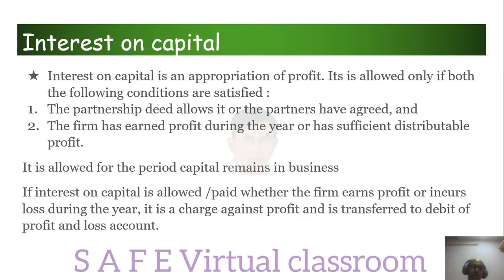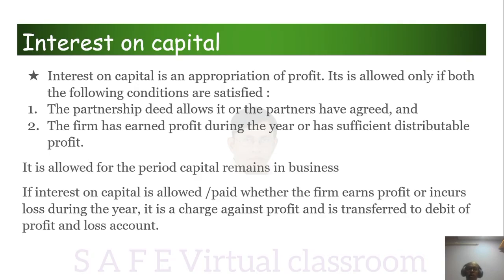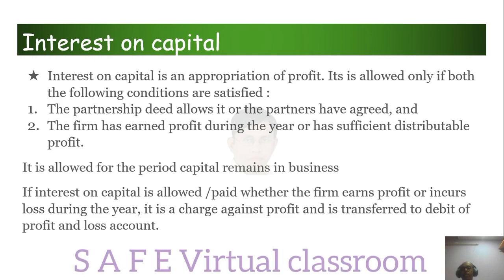Interest on capital is an appropriation of profit. It is allowed only if both the following conditions are satisfied. Remember, only if both the following conditions are satisfied. The partnership deed allows it, or the partners have agreed, and the firm has earned profit during the year or has sufficient distributable profit. So it is a collective condition. It is an inclusive condition. Both the conditions should be satisfied. It is allowed for the period capital remains in business.